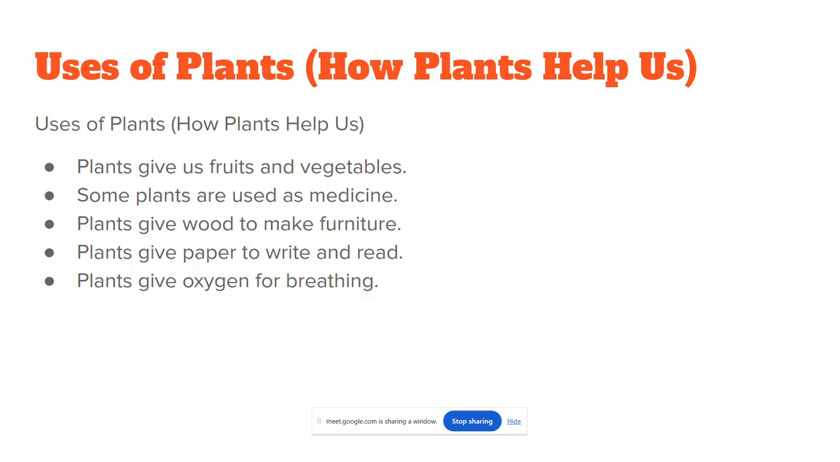Plants give us fruits and vegetables to eat. They give us medicine when we are sick. That medicine is from plants. And the furniture we are sitting on in our houses is from wood. That wood is from plants. And the paper we write on in school, at home, that paper also is from plants. And the oxygen we are breathing is also from plants.